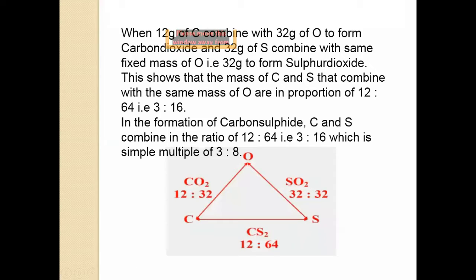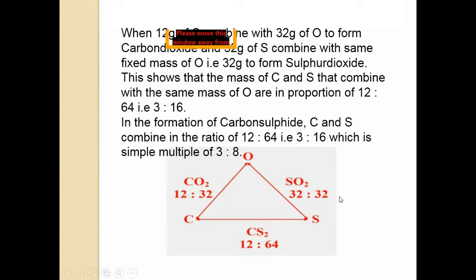When 12 gram of carbon combines with 32 gram of oxygen to form carbon dioxide, and 32 gram of sulfur combines with the same fixed mass of oxygen, that is 32 gram, to form sulfur dioxide.